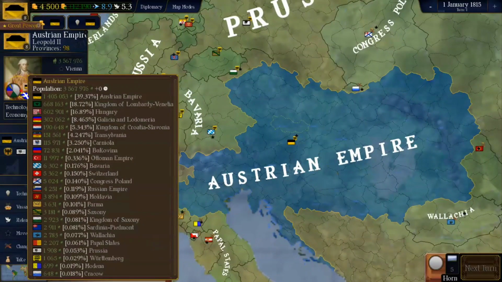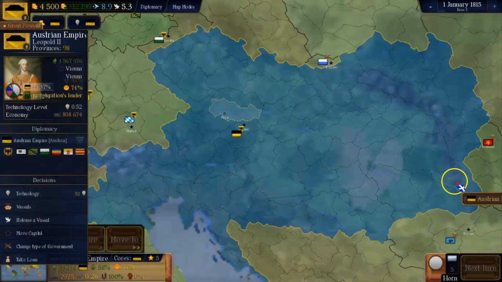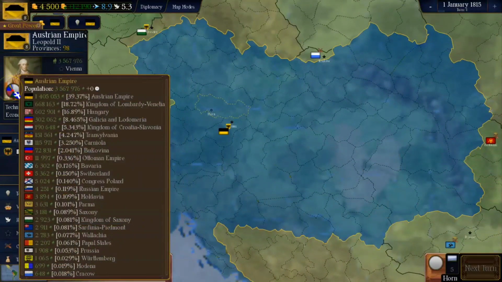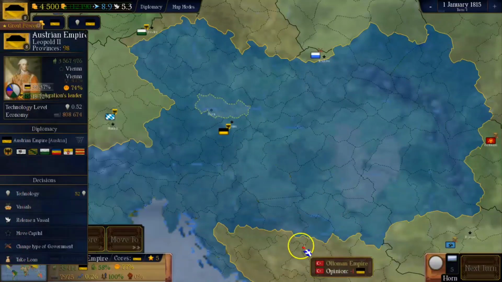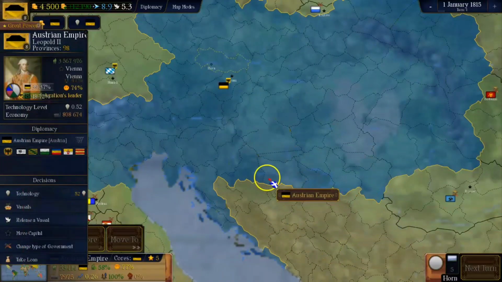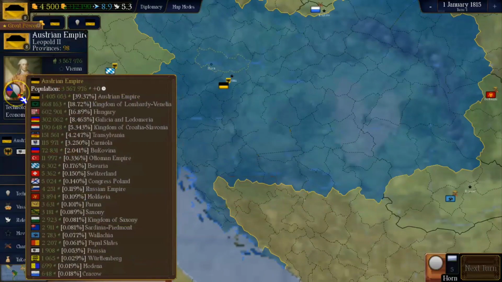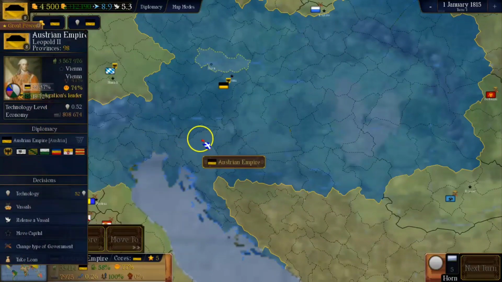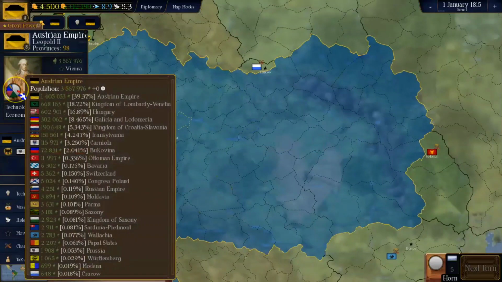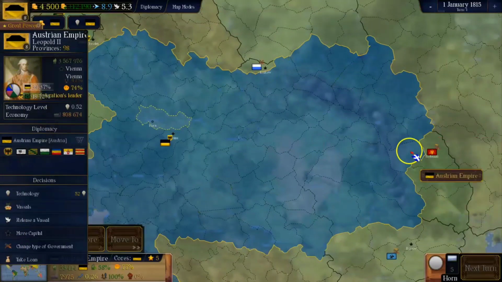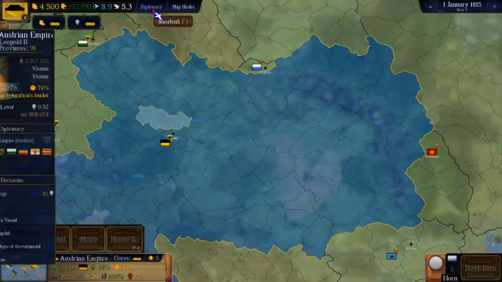Then we have the Transylvanians, which are the people living here. Then we have even the Croats and the Slavonians, which are basically just Croats and a couple of Serbs, which are in this area. And then we have many other minor ethnicities like the Carniolans, which are Slovenians here, and the Bukovinians, which are another type of Romanians, you could say.